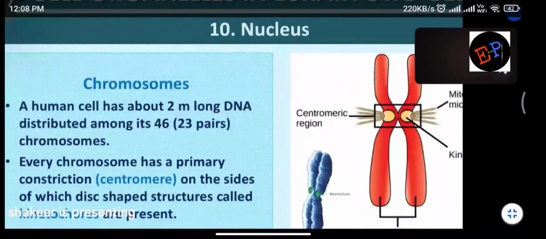Chromosomes. So a human cell has about 2 meters long DNA distributed among its 23 pairs of chromosomes. So each human cell has how many chromosomes? 23 pairs are present. It means totally 46 chromosomes are present. Are you able to understand? And this DNA, what is the length of it? It is approximately 2 meters.